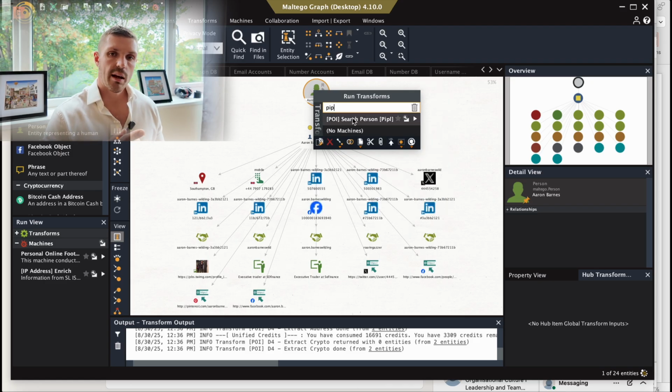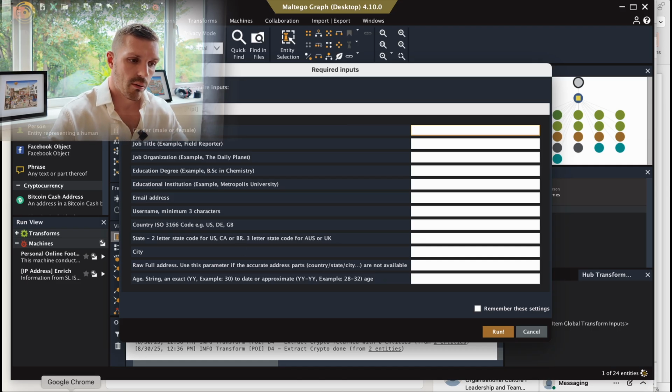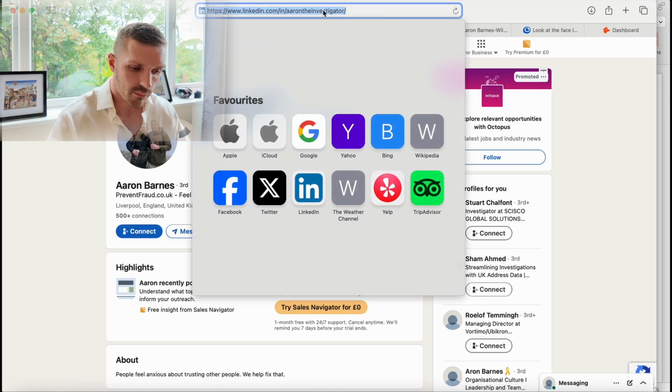Open that up. Once we get that, it's going to have loads of different bits of information that we need to fill in. A lot of it is self-explanatory: gender, job title, where they work, what education they have, where they got it, email address we just got, that's where we got it, the username from the profile at the top here. Plug that in.